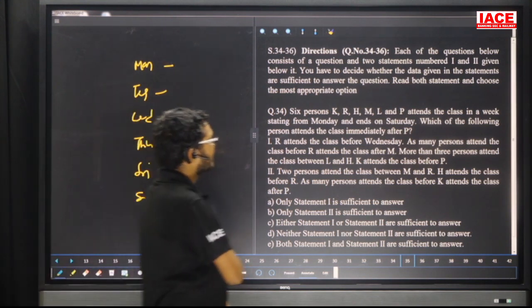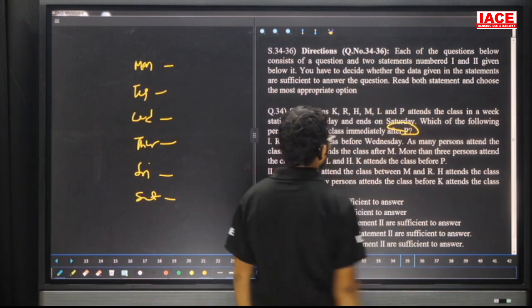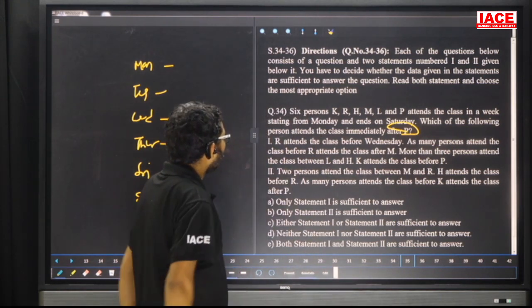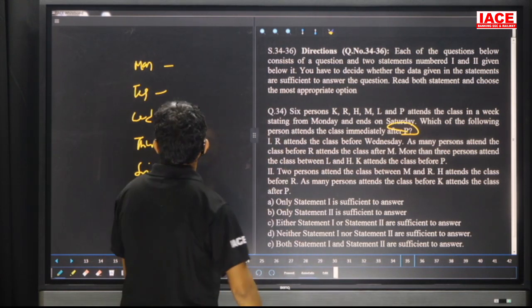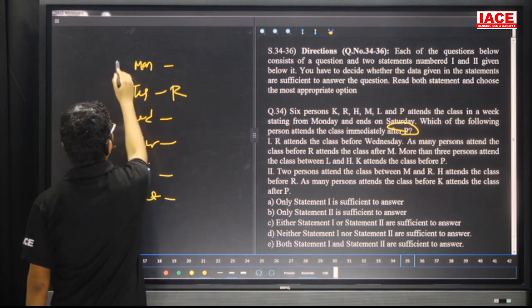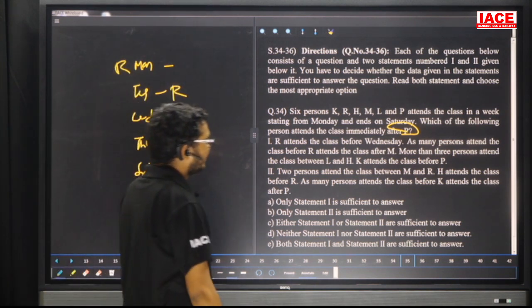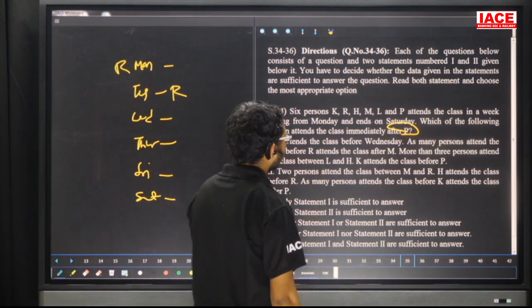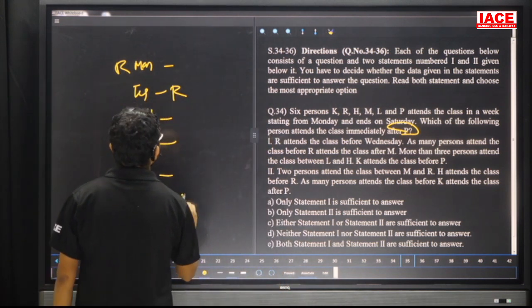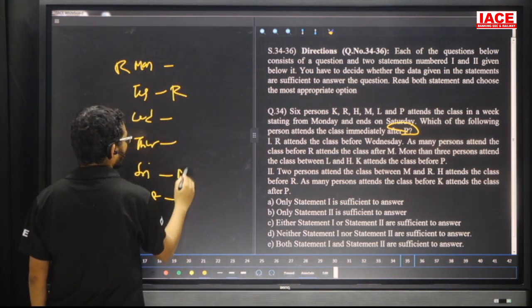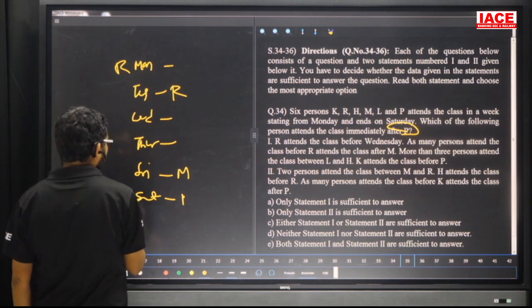Which of the following persons attends the class immediately after P? Immediately after P. Take one alone. R attends the class before Wednesday. That means Tuesday chance, Monday also chance. Leave it. Yes, many persons attend the class before R. Yes, after M, before R, one. After M also one. Before R, no one. After M also no one.